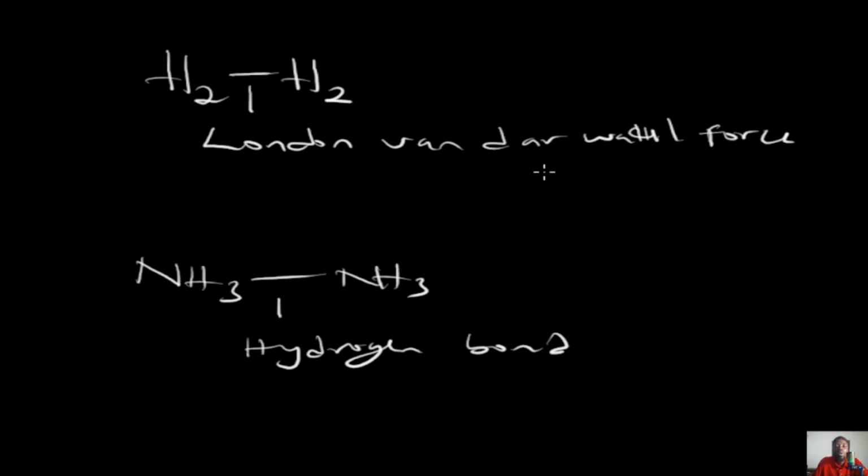This London van der Waals force is relatively very weak, while this one is the strongest intermolecular force.